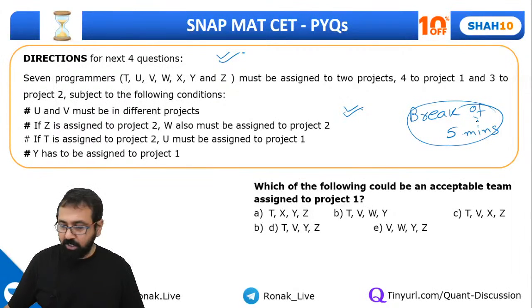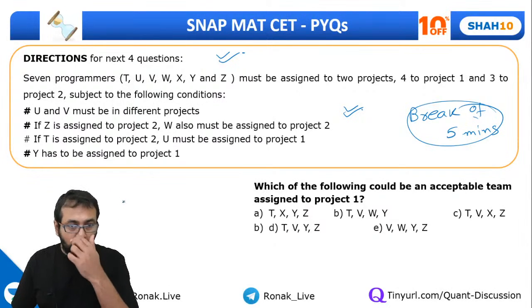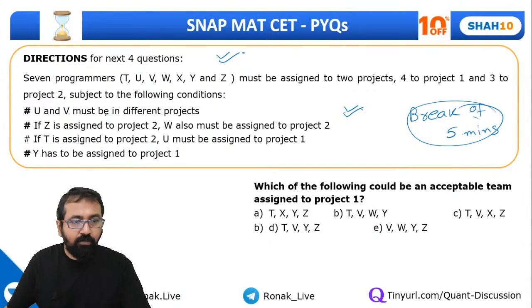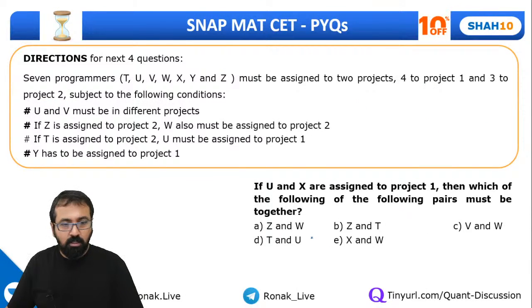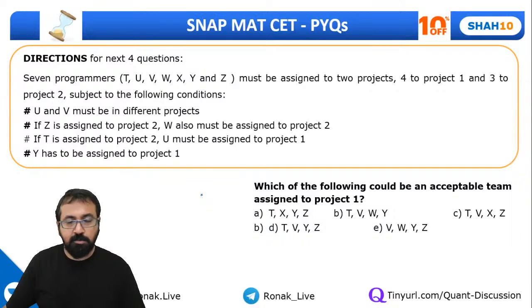Let me solve this question for you first. What data is given? These people have to be assigned to different projects, and there are two projects, subject to certain conditions, with four to project one and three to project two. Let me quickly write down what the possibilities are over here. In fact, let me just clear this part.